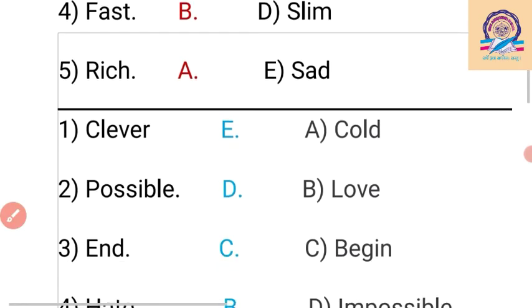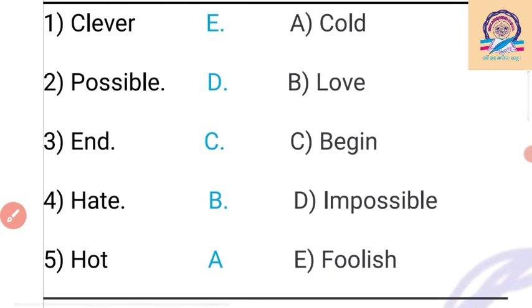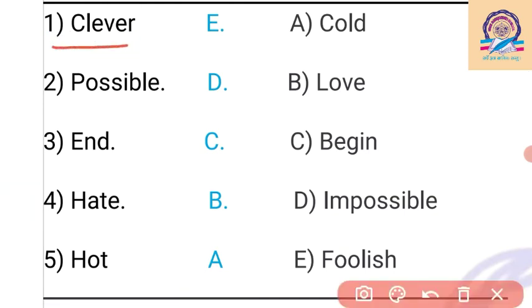Then another matching is given here. Clever: the opposite word is foolish. E is given, so we write E in our answer. Then possible: the opposite word is impossible.